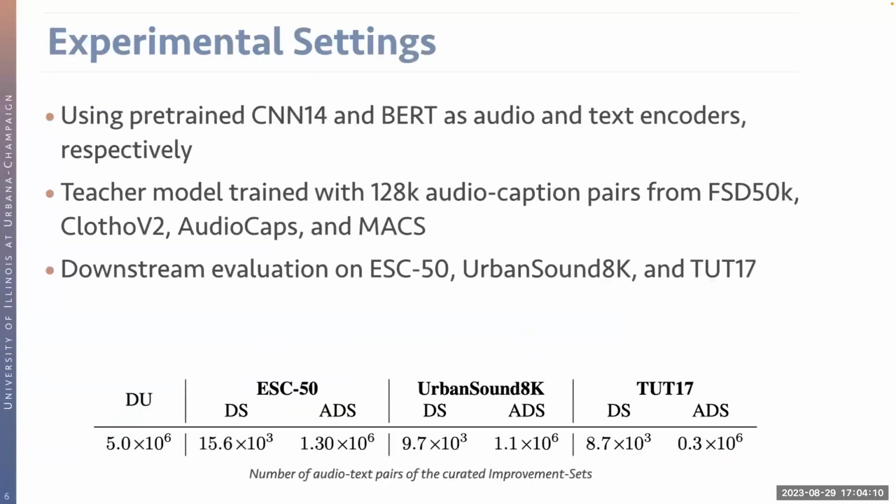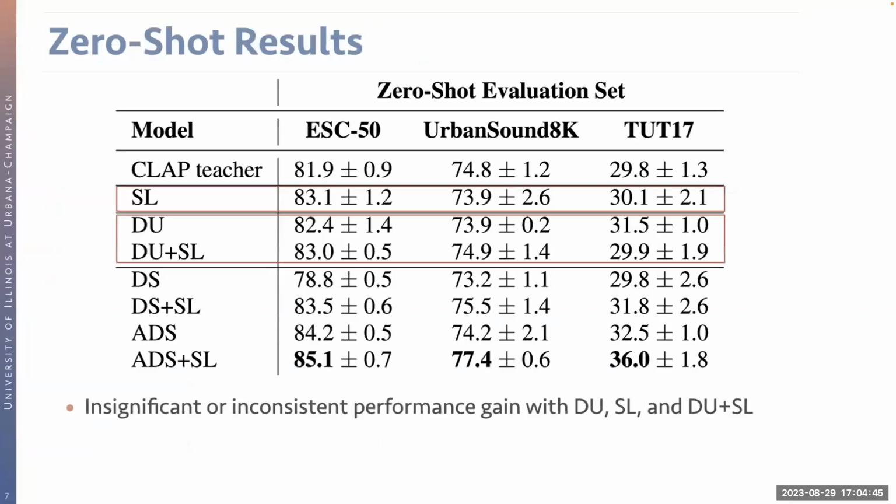For the experimental setup, we're going to follow the configuration of the CLAP, using the pre-trained CNN14 as the audio encoder and the pre-trained BERT as the text encoder. And we're going to train this teacher model using 128,000 audio text pairs from 4 different datasets combined. And we're going to perform downstream evaluation on 3 different datasets: ESC50, UrbanSound8K, and 217. Here we attach the information of the number of audio text pairs that is curated for the improvement sets.